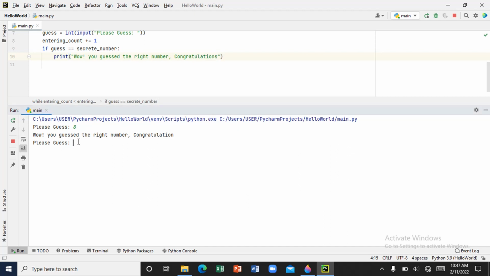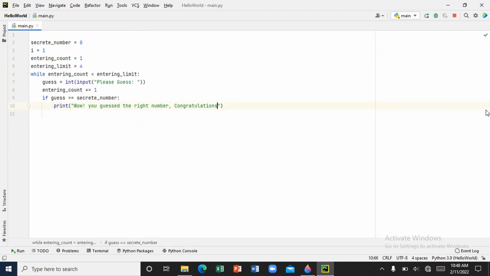But here's a problem. Now we are able to guess our right number, right? But the program is asking us again to guess. So we need to create something that is going to tell the program not to ask us to guess again after we guess the right number.